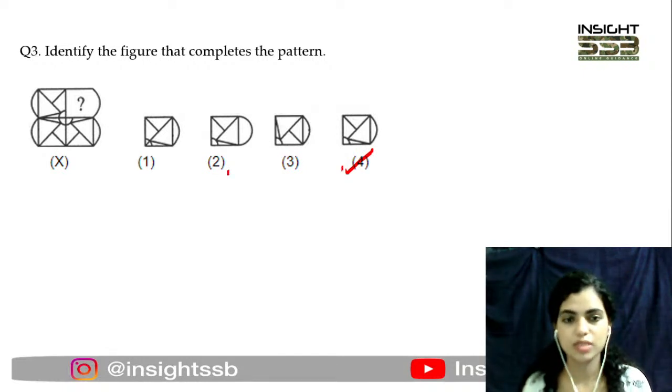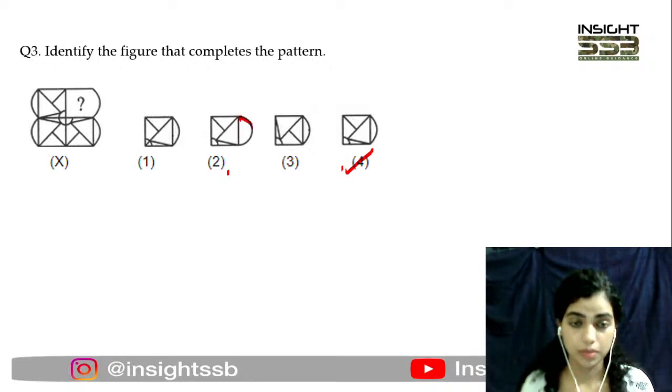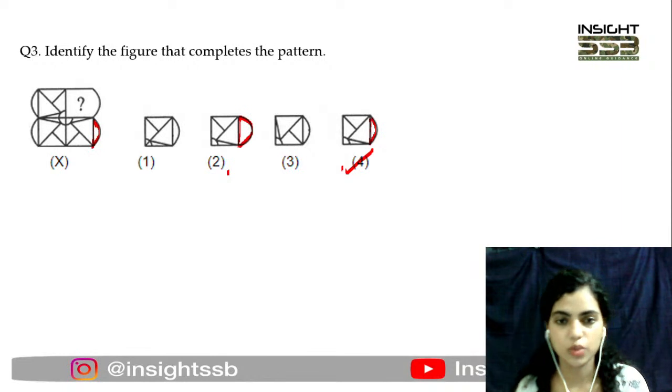ये दोनों बिल्कुल similar हैं. The only difference here is कि D में, I mean option number 2 में जो ये वाला side है, that is very broad, while option number 4 में ये मतलब थोड़ा सा narrow है. And actually अगर आप अपने figure में देखो तो ये चीज़ narrow ही होनी चाहिए, broad नहीं होनी चाहिए. That is why we are going with option number 4. Rest all of the things are similar here.